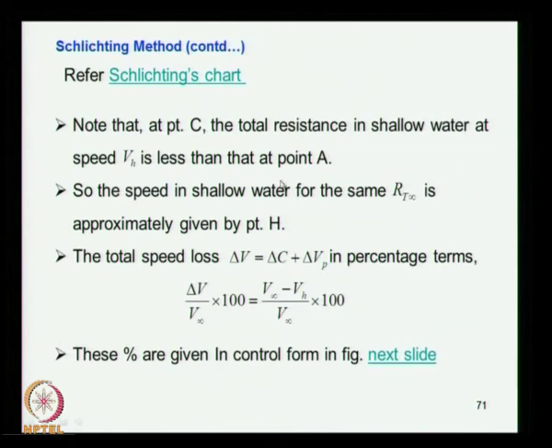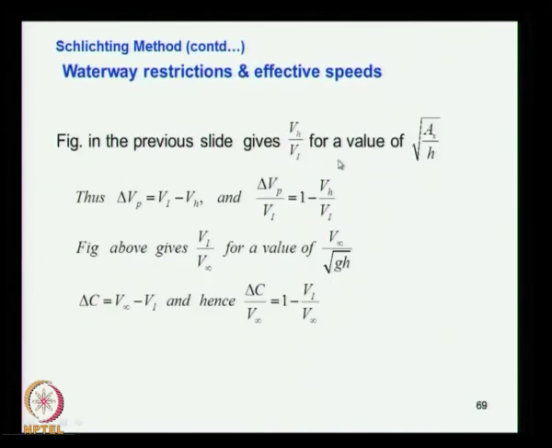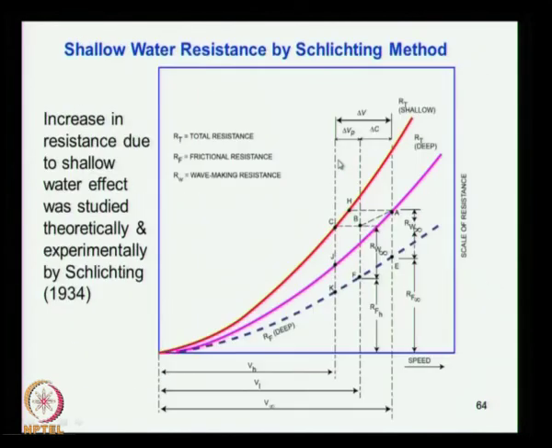So note that at point C the total resistance in shallow water at speed Vh is less than that at point A. That is what I said, I think, before. Here if you consider the resistance at this point and at this point, the resistance at this point is less, or for the same resistance, the speed which can be attained is more than that at this point. So why does this happen?